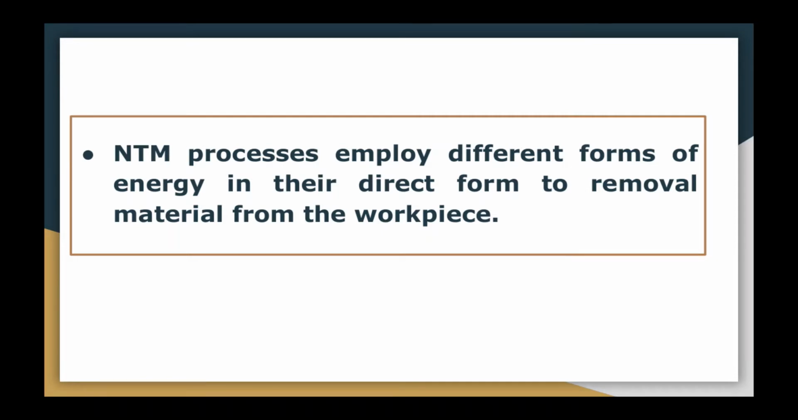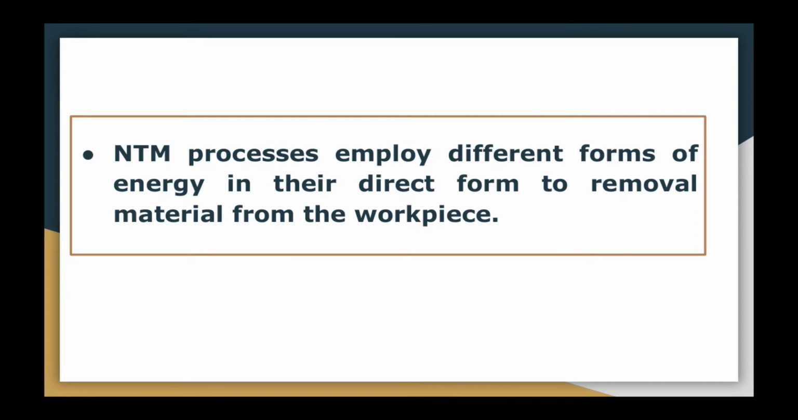Such energy forms include mechanical energy, and in that again AJM, AWJM, WJM, USM are the processes. Then chemical energy based process, chemical machining, and electrochemical energy based, that is electrochemical machining. Then we have thermal energy based processes also, EDM, LBM, EBM, plasma arc machining, etc. Here the mechanism of material removal also varies accordingly.